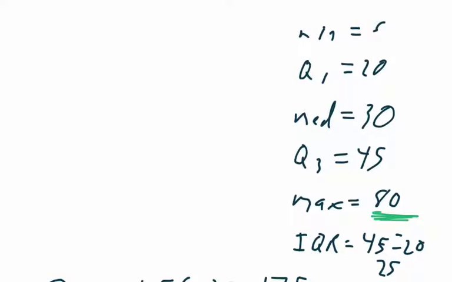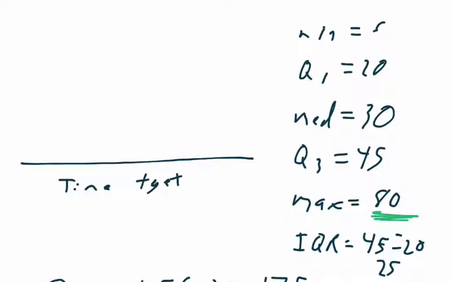So the last thing I'm going to do is make a box plot for the time that he gets ready for school. I'm going to label my axis time to get ready. And so here's 0, 10, 20, 30, 40, 50, 60, 70, 80.